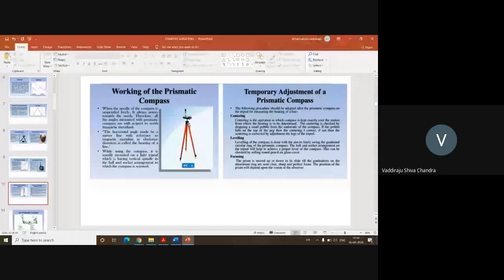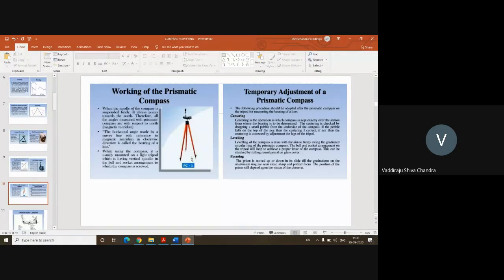So the placing of this tripod is also very, very important. You should ensure that the 3 legs of this tripod are distributed uniformly. One side should not be up and the other side should not be down. When you establish this tripod, you move all the 3 legs aside and place it on the ground. Move away around 1 or 2 feet from the tripod and see whether the tripod is looking flat or not. Whether there is any inclination towards any one side, whether there is any leg towards the upside or the downside. So you need to adjust the tripod legs using your common sense so that it will be flat when you go back and see from a distance.